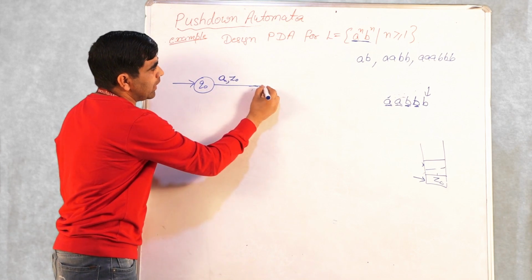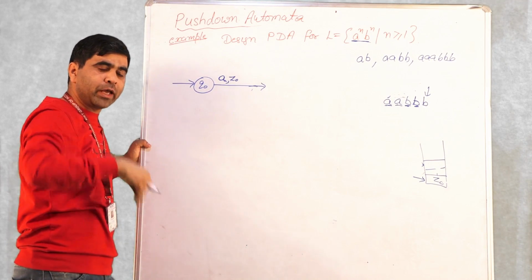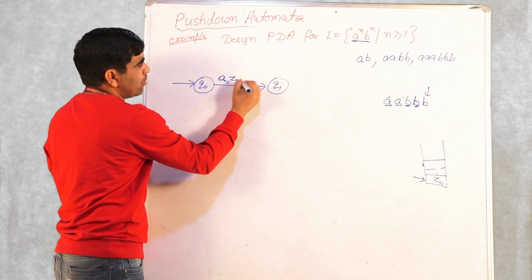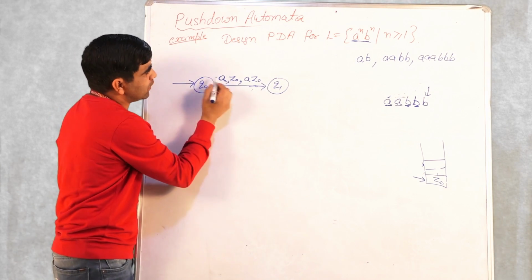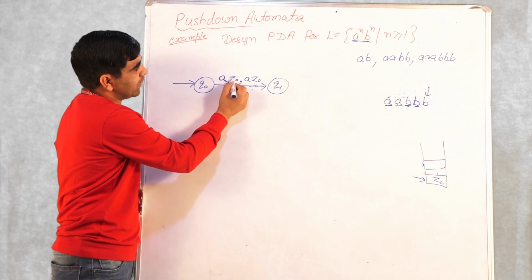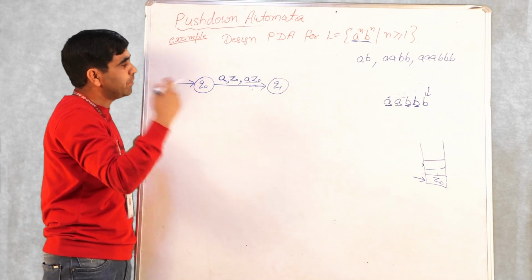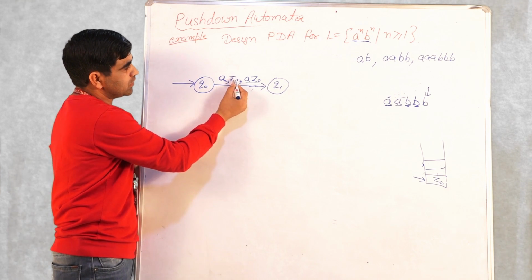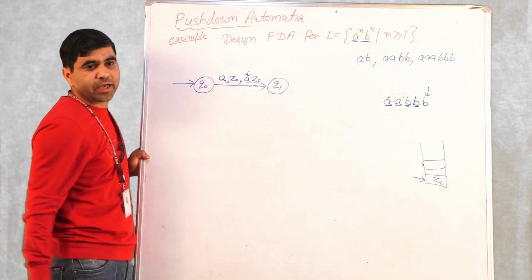We said that we'll push this A onto the stack. Any number of A's, I'll push them onto the stack. So I'll go to some state Q1 with A Z0. You are getting my point. Earlier, this first symbol is A on the initial state Q0. I'll get A and the top of the stack is Z0. Then what I am doing is, this is the string after implementing the first rule. On the input we have A, on top of the stack we have Z0. So I am pushing this A, so the top of the stack is now A Z0.